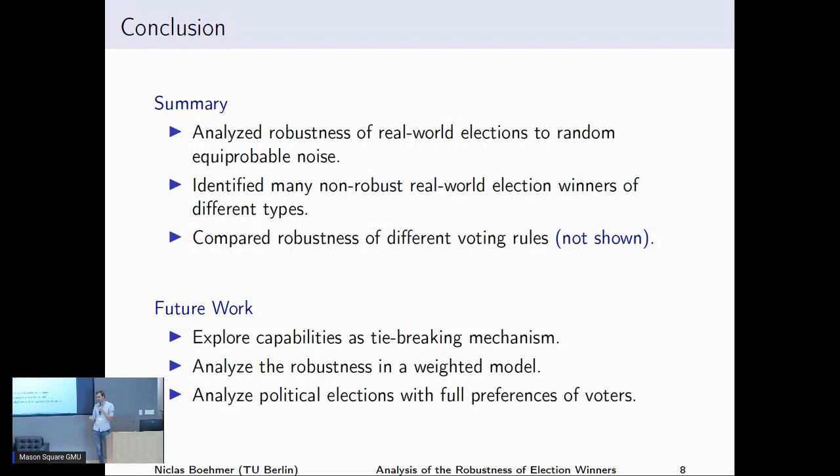And lastly, it would also be great to look at political elections using full preferences of voters. I think here some polling data might be the most promising source. If any of you have some data available, I would be very happy to know. And with this, I want to thank you for your attention, and I'm happy to take questions.